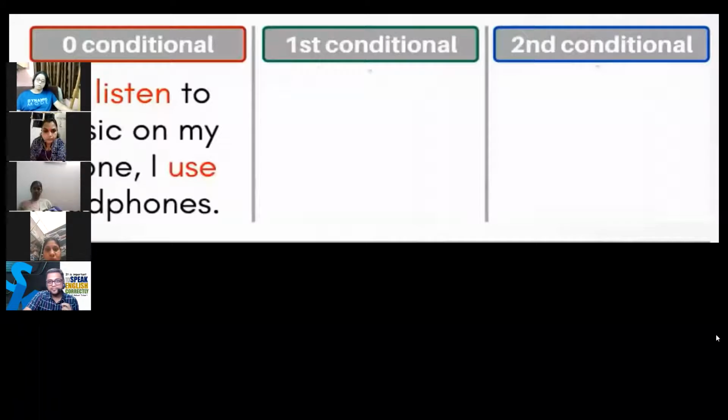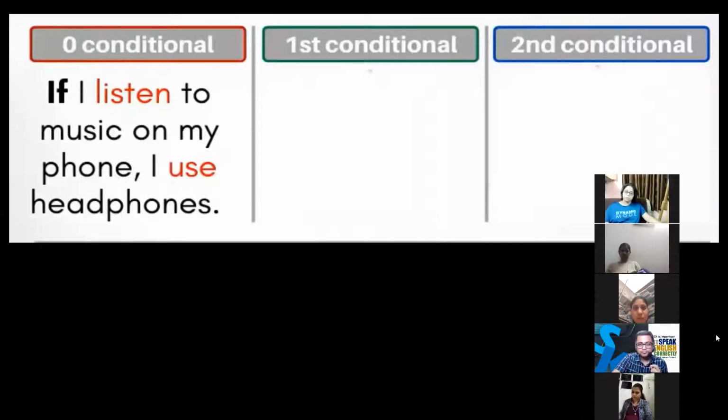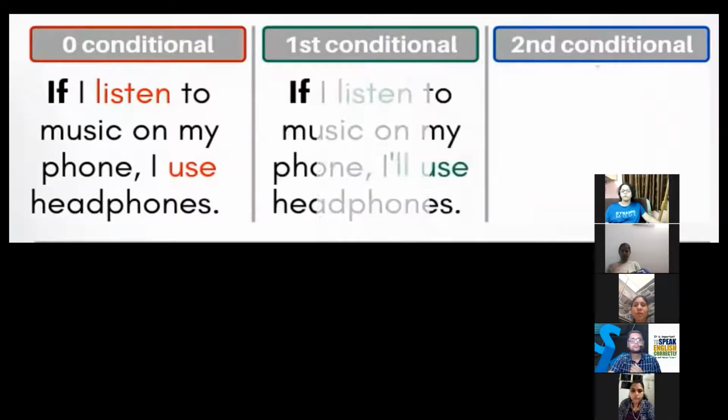Neha, tell me. If I listen to the music on my phone, I will use headphones. Absolutely right. I will use headphones.